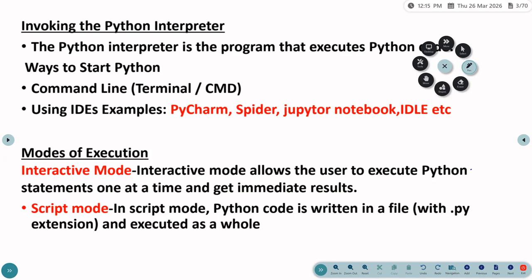Next says where we can type the programs. There can be two options. Either you can use the command line interpreters or use some IDLEs. What does IDLE mean? Integrated Development Environment. So if you install Python from the website python.org, you automatically get one IDLE, and you can type the code there.